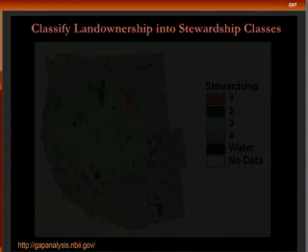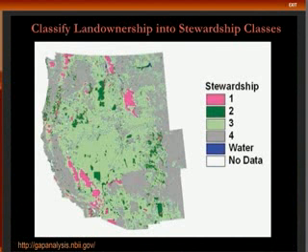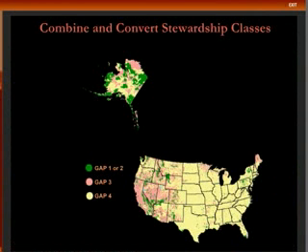Land ownership is also divided into stewardship classes, where 1 is fully protected land, such as wilderness areas; 2 is mostly protected, like national parks and many wildlife refuges; 3 is partially protected, such as national landmarks and multiple-use U.S. Forest Service lands; and 4 is no known land protection, usually private land that could be used for anything. Classes 1 and 2 are often combined.